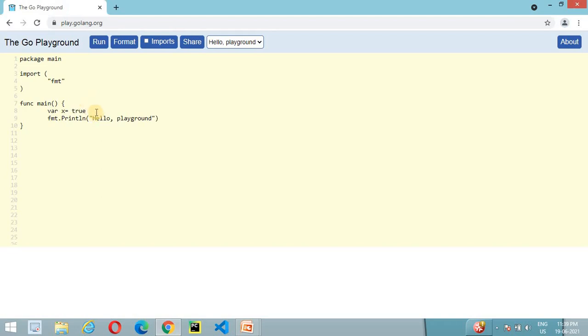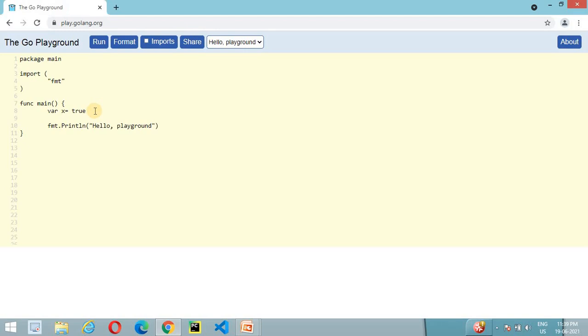So in this case we declare a variable x of boolean type, or you can say the local variable x of boolean type. Why do we say it is local? Because we defined it inside the main function. Here the scope of this main function starts, and ends at line number 10. So after line number 10 or before line number 7 we cannot access this variable x. But if we declare any nested scope inside the main function, we can access this variable inside it.